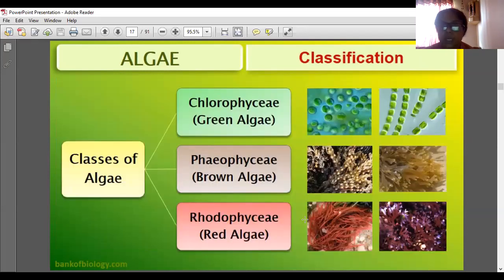Now we are going to learn algae classification. There are three classes of algae. This classification is done according to their color. Chlorophyceae means green in color; chloro means green, so Chlorophyceae includes green algae. Phaeo means brown, so brown algae are included in Phaeophyceae. And in Rhodophyceae, red-colored algae are included.